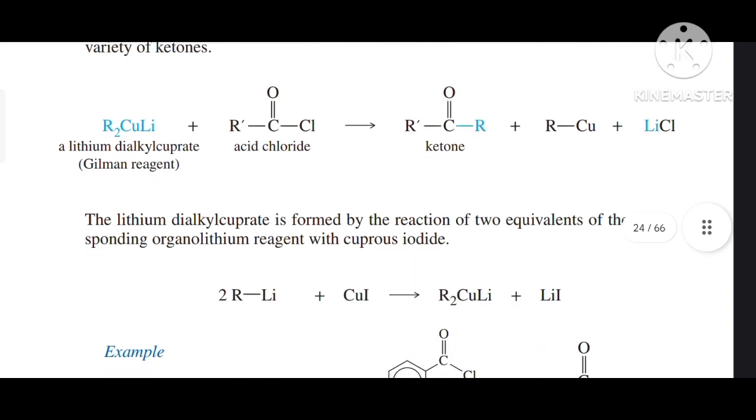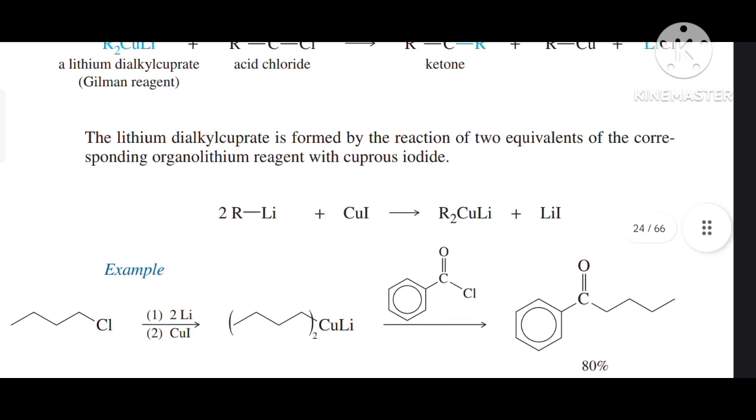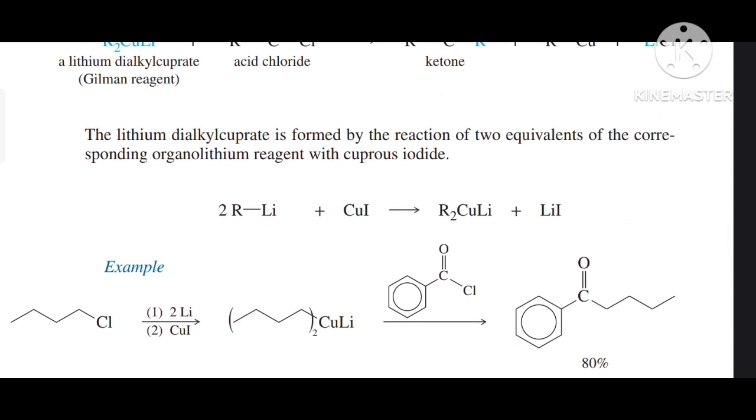So there is an example, or we can say a reaction, given over here, in which acid chlorides are treated with lithium dialkyl cuprate, that is Gilman's reagent, and on treatment with lithium dialkyl cuprate it gives ketone and alkyl copper, and the byproduct is LiCl. The lithium dialkyl cuprate is formed by the reaction of two equivalents of the corresponding organolithium reagent with cuprous iodide.